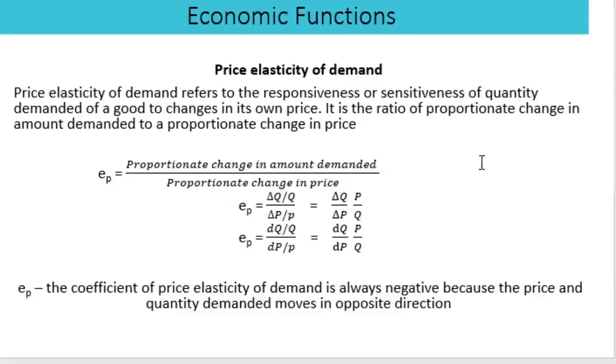That is, EP equals delta Q by Q divided by delta P by P, or this can be written as delta Q by delta P into P by Q. In terms of differentials, we can write this as price elasticity of demand equals dQ by Q divided by dP by P, or dQ by dP into P by Q.